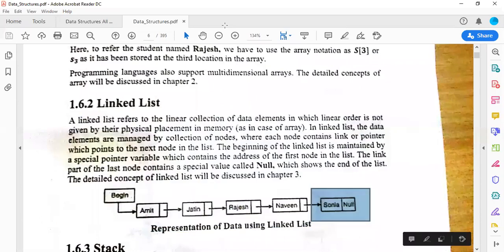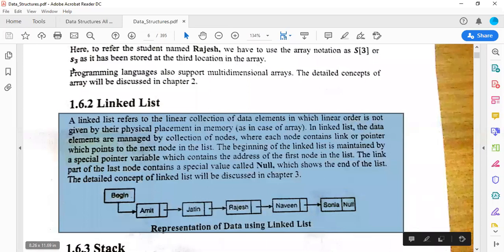Any problem? Just raise your hand so I can get a confirmation. So linked list is just referring to the address of a next node, nothing else.